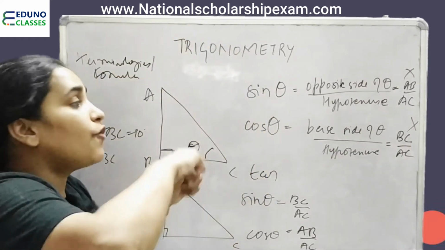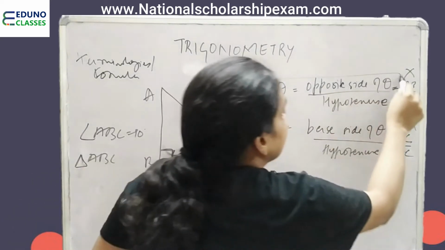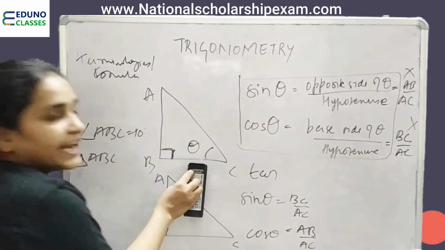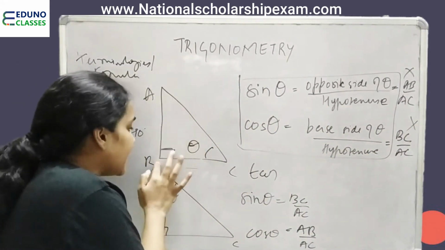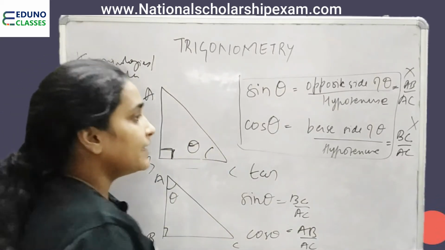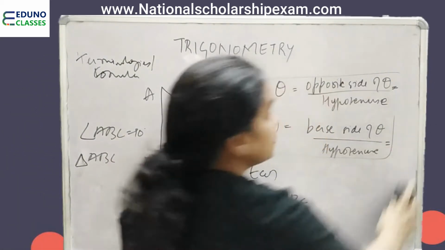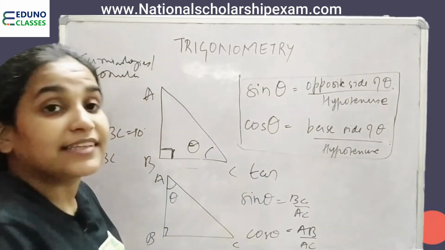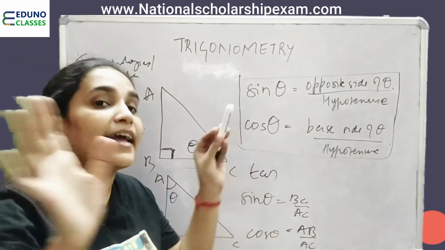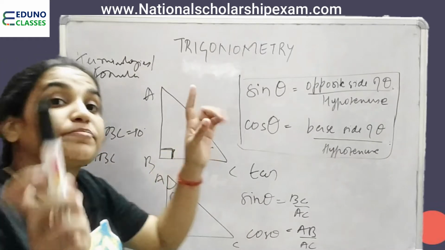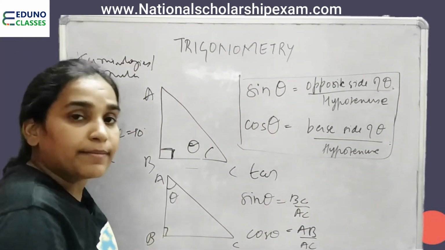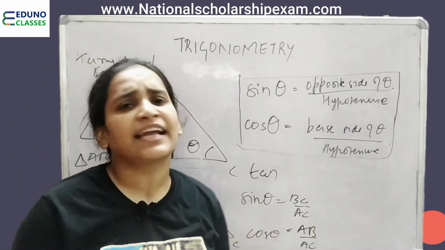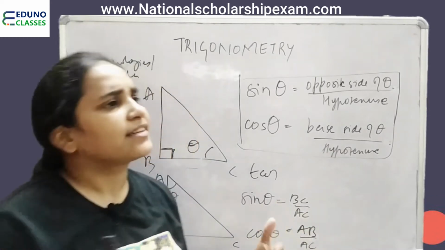The general formula, standard formula for sine theta and cos theta is this. This I have written for this triangle where I have mentioned what are the sides A, B and C and theta. So, what you have to learn is the standard formula for sine theta and cos theta, where first you have to specify which theta you are talking about. 90 is so clear for us. We don't have to consider 90 because it's a right angle triangle. One angle has to be 90. It's compulsory.